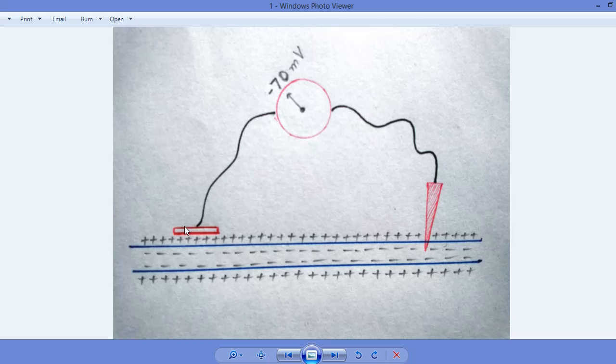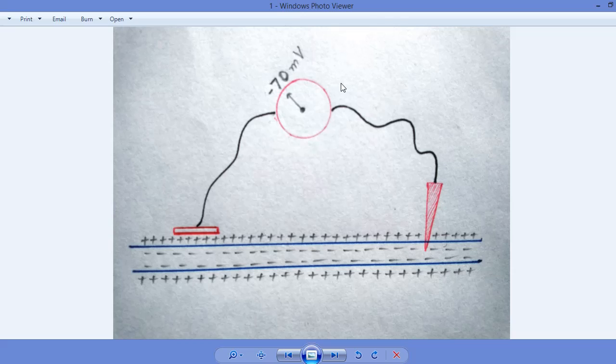If we also put an electrode externally, then we can get this minus 70 millivolt. So this minus 70 millivolt is a comparable reading, and it shows the resting membrane potential of a neuron.